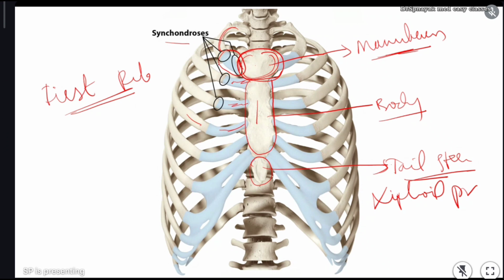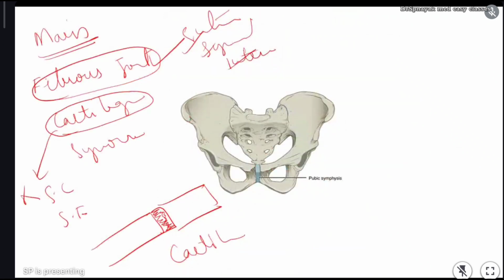Clear? So this is the example of one cartilaginous joint, the joint between first rib and manubrium of sternum. And second example in cartilaginous joint is the joint between the pubic bones. In the pubic bone there is a pubic symphysis. This pubic symphysis is the cartilage which will connect the pubic bones from both directions. This is another example of cartilaginous joint.